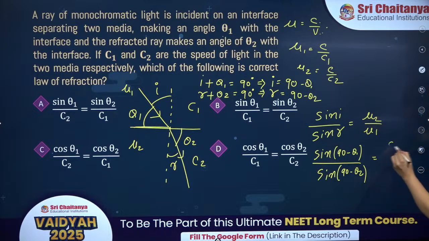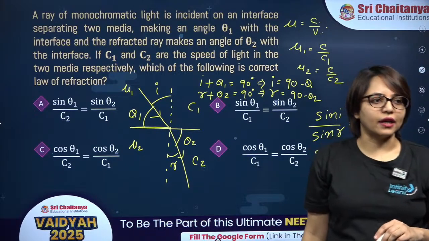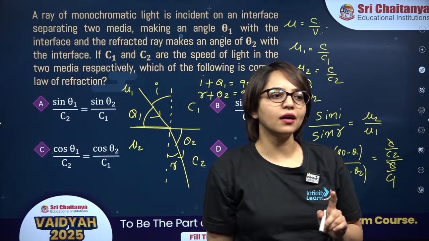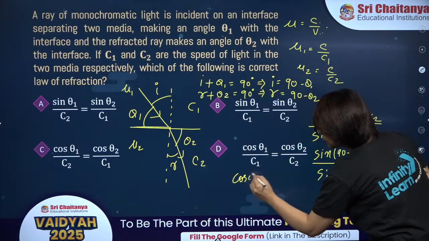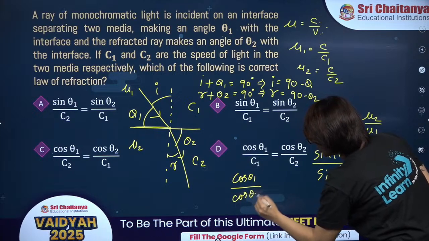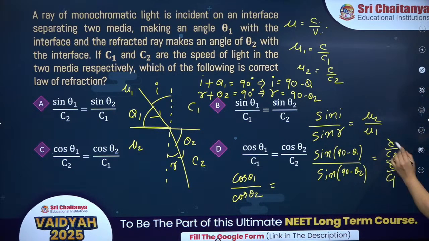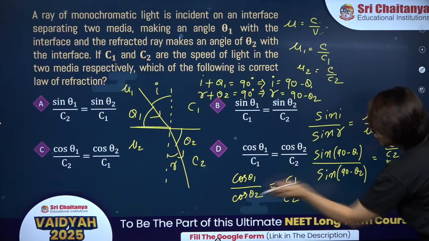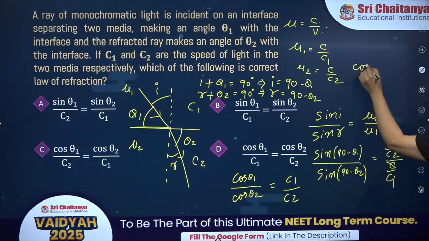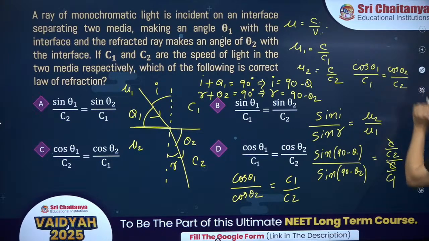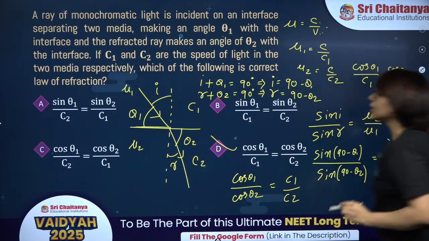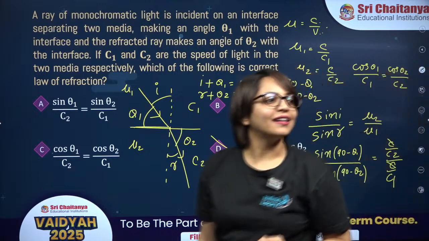What is mu 2? C upon C2. What is mu 1? C upon C1. C cancels. What is sin of 90 minus theta? Cos theta. So over here, cos theta 1 divided by cos theta 2 should be C1 upon C2. If you do the cross multiplication, you will get cos theta 1 by C1 is equal to cos theta 2 by C2. So the correct answer is option D.